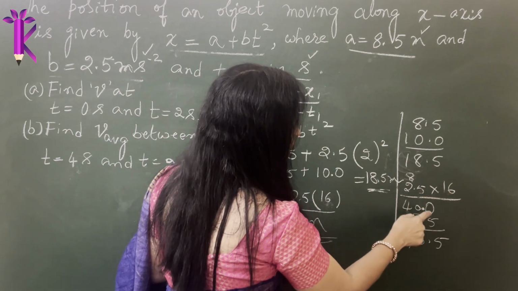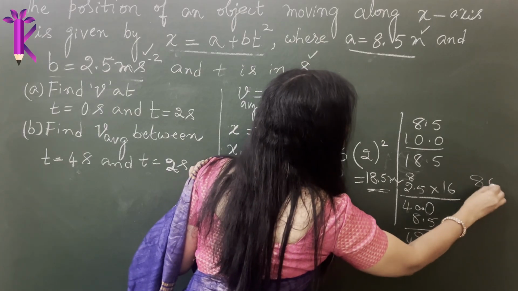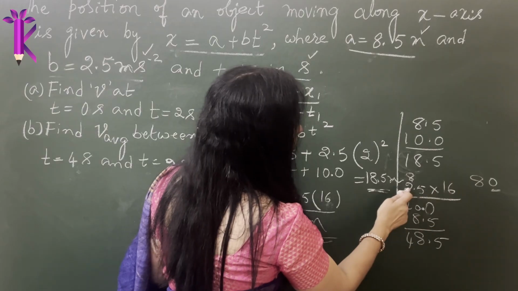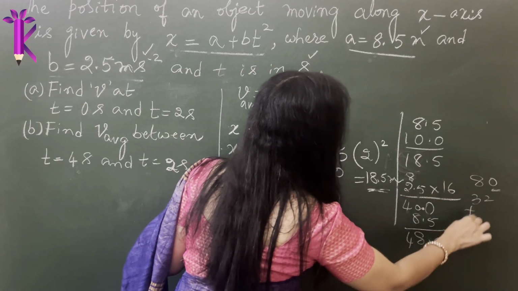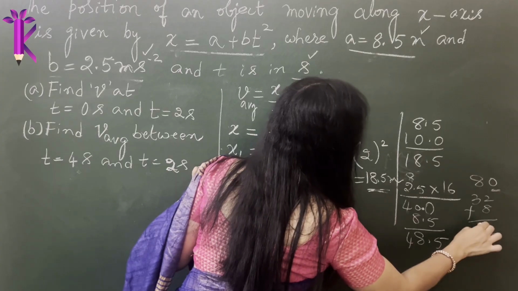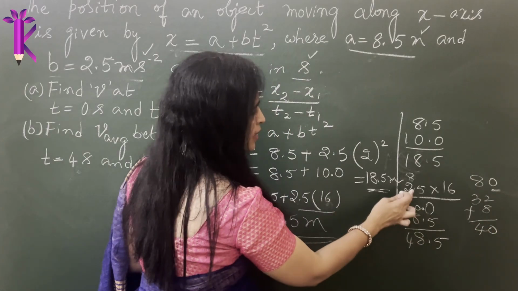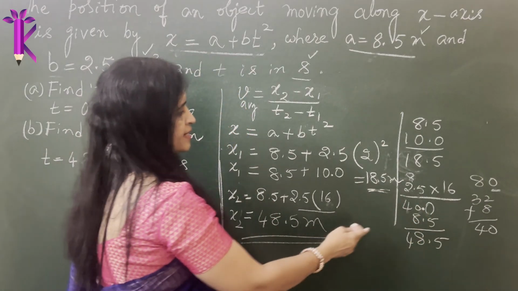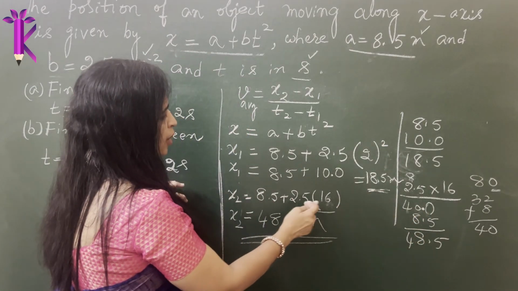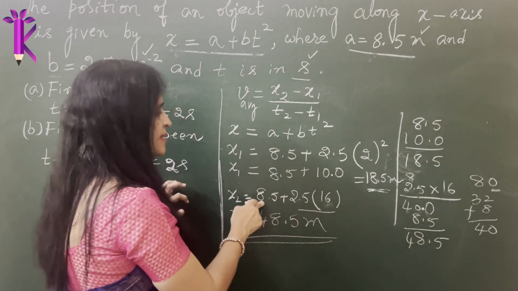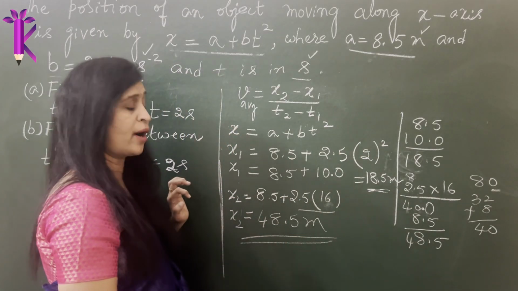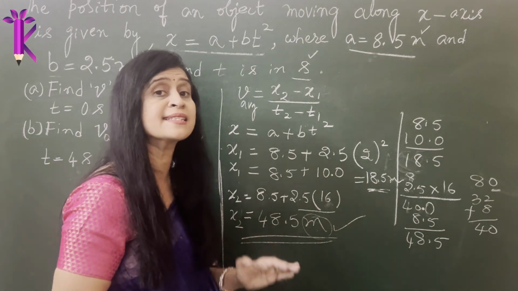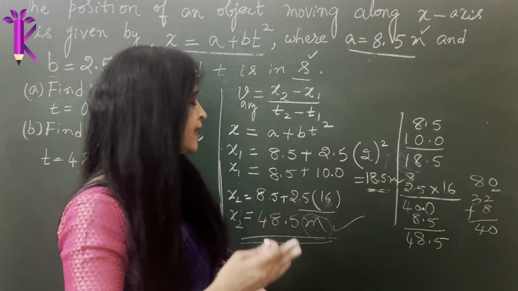16 times 5 is 80. So out of 80, you keep the units place here. 8 gets carried over. So 16 times 2 is 32. Just like addition, you add the 8 above. 32 plus 8 is 40. So I wrote 40. Since there was a decimal after one digit, you place the decimal after one digit, which leads us to 40. So 2.5 into 16 is 40 plus 8.5 gives you 48.5 meter. Please remember to write the units, otherwise the number as such has no meaning in physics.